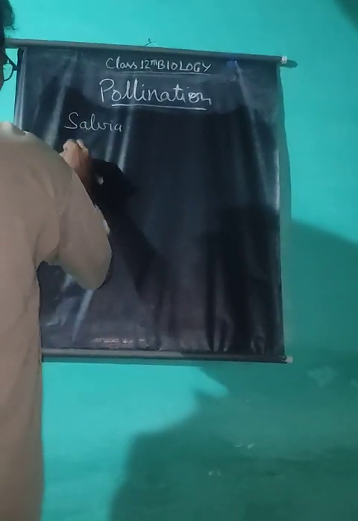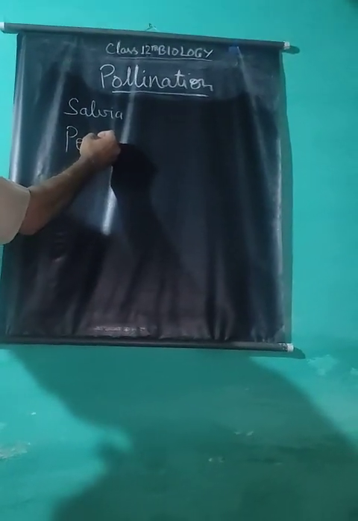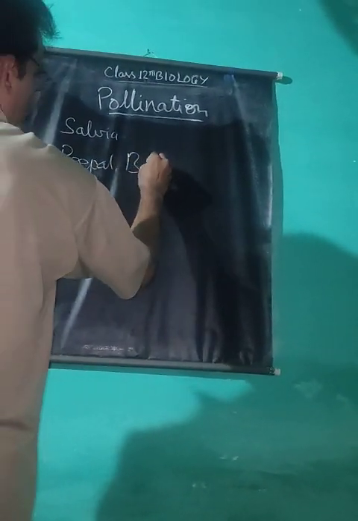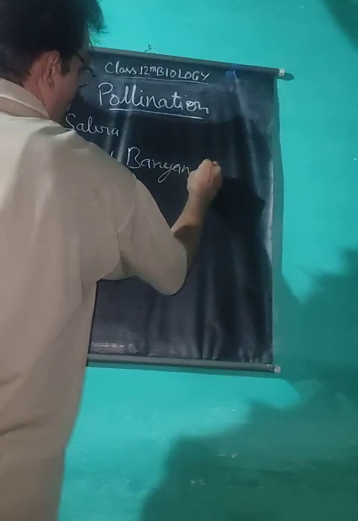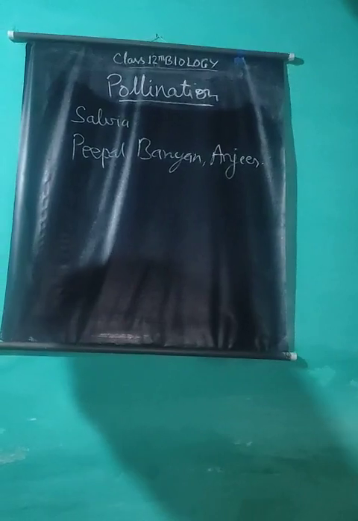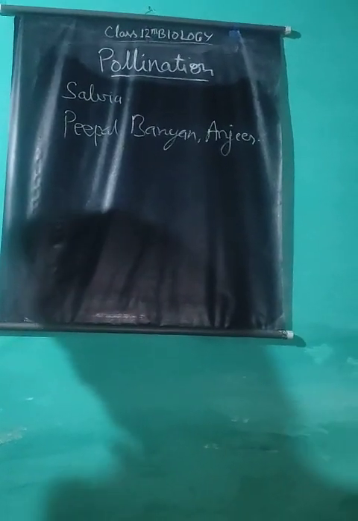Pollination in peepal, banyan, and anjeer or fig. They have hypanthodium type inflorescence, in which several unisexual male and female flowers are present.